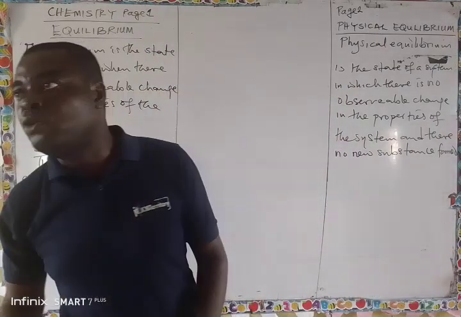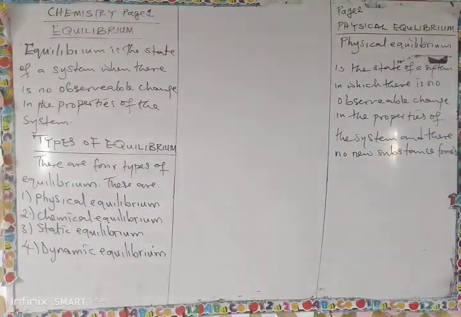That makes it a physical equilibrium. The reactant and the product are the same thing.